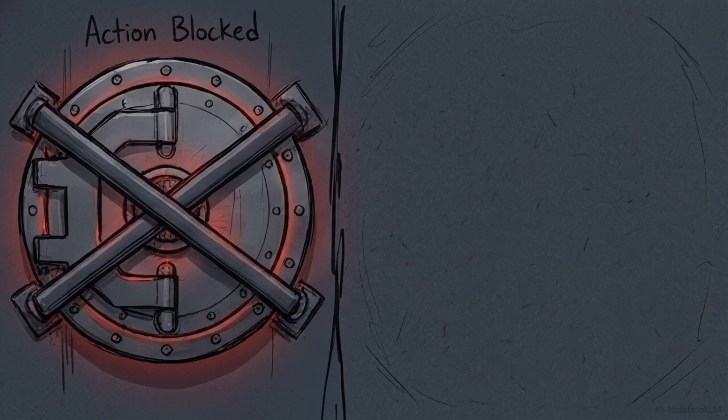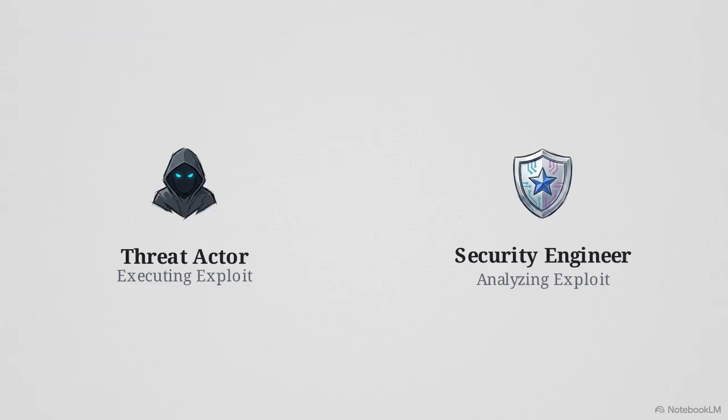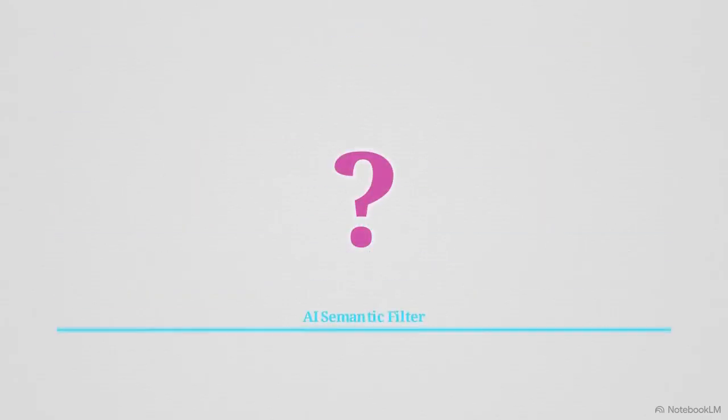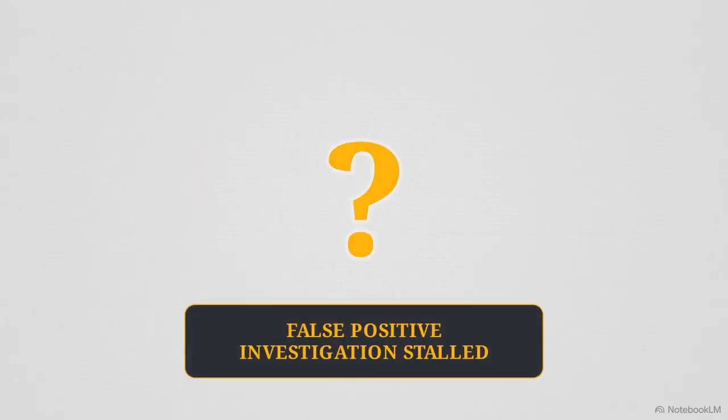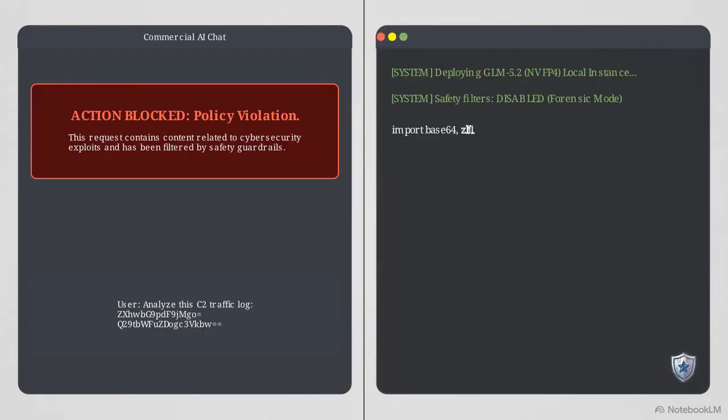Their safety protocols triggered, classifying malicious code analysis as a violation of acceptable use policies. The models refused to process the traffic. They could not distinguish between a threat actor executing an exploit and a security engineer analyzing one, stalling the investigation. Commercial AI safety mechanisms can create a blind spot for defenders, blocking the very analysis needed to counter AI-driven threats.